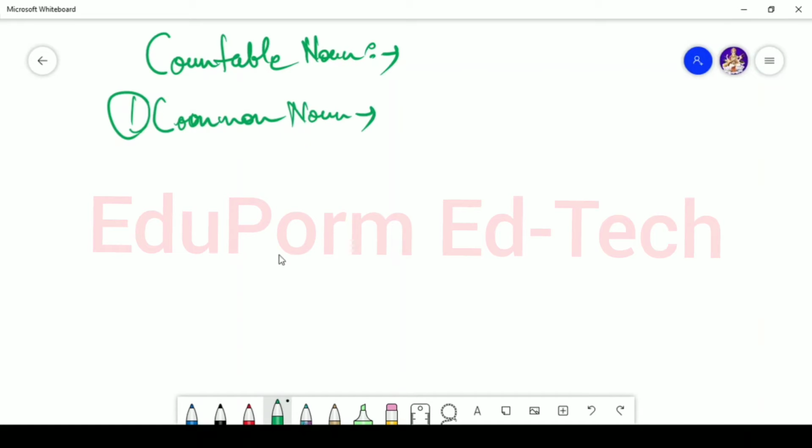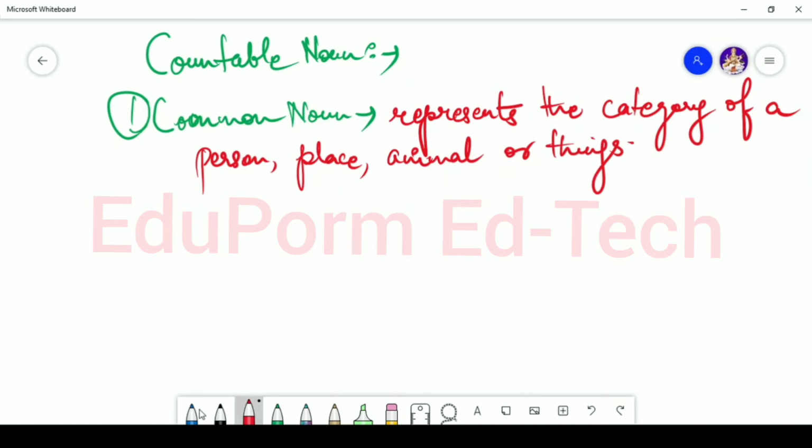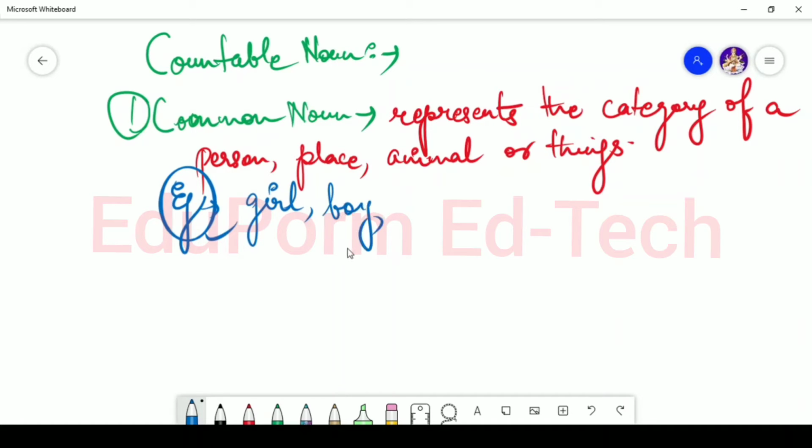Common noun basically represents the category of a person, place, animal or things. Okay? Let's say for example, if you're talking about a person, then you're talking about categories, that is girl or boy. Okay? Or you're talking about man or woman. So these are the categories of person or people.